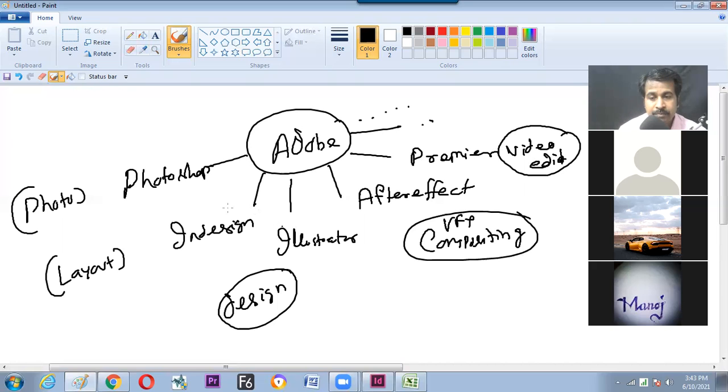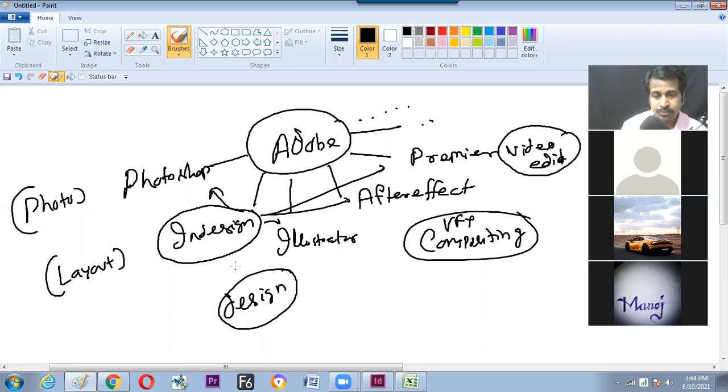The reason for discussing this is, if we are learning any product of Adobe, then easily we can connect to all these departments, from InDesign to Premiere, InDesign to Illustrator, InDesign to After Effects, InDesign to Photoshop within a fraction of a second. So in the industry, they use Adobe to connect and save their time.